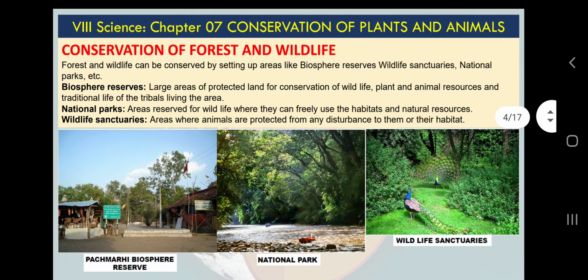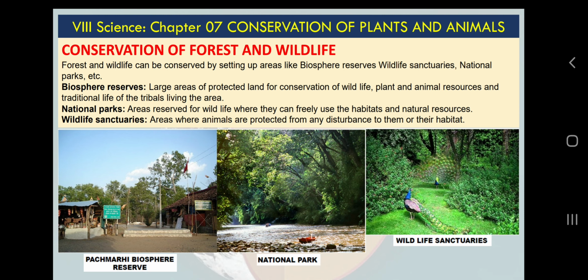Now, conservation of forest and wildlife. Now we have understood some points, okay, why we need to conserve forest and why we need to conserve wildlife. Because we are getting many things from wildlife, directly and indirectly. There are some essential goods we are getting from wildlife. There are some precious but not essential things we are also getting from wildlife, and there are some interactions which are essential for maintaining this ecosystem, for this biosphere, okay.